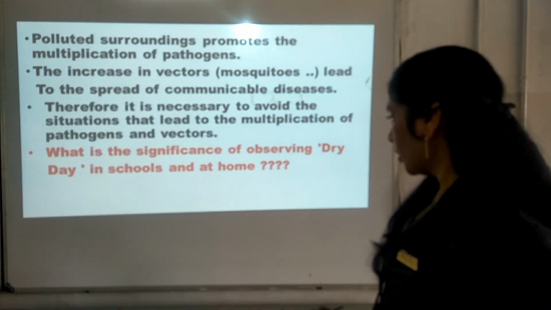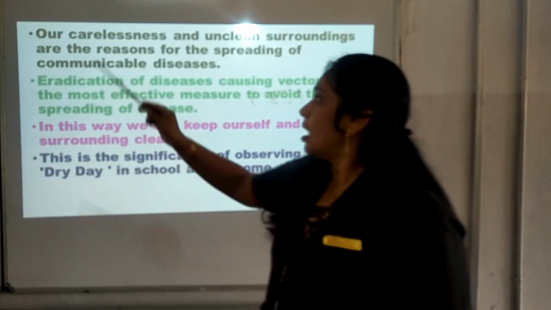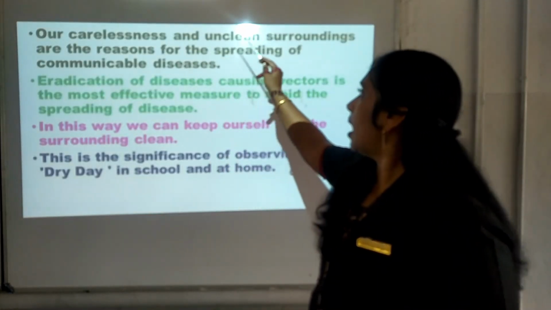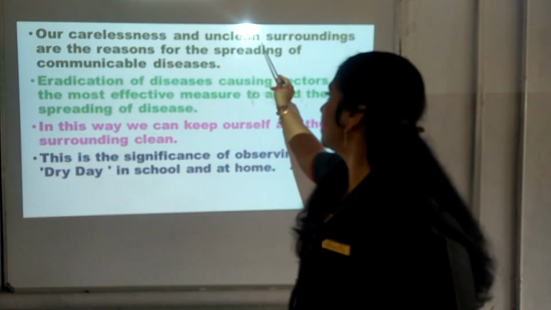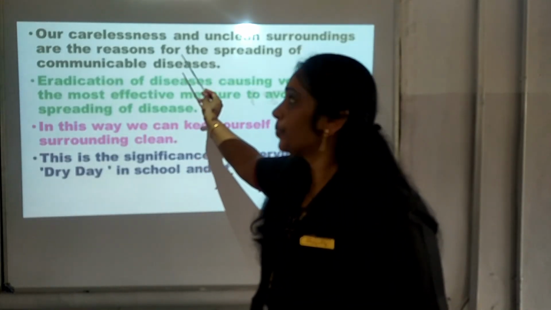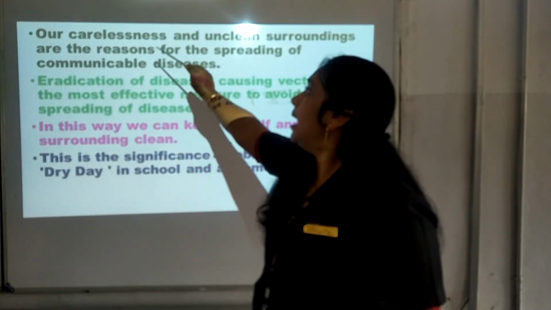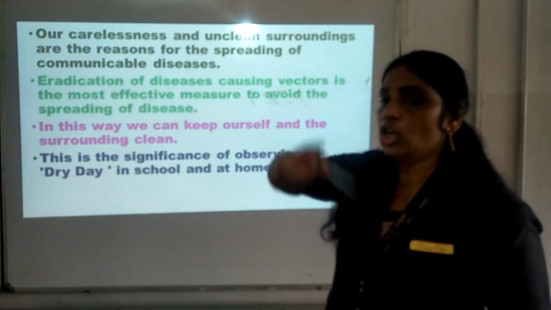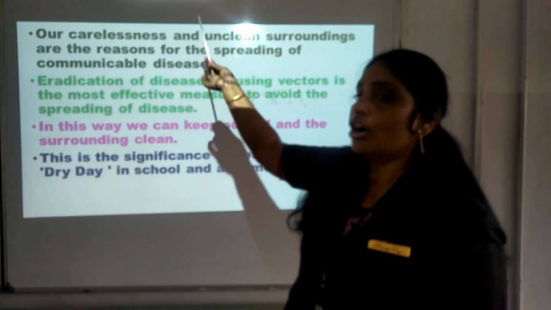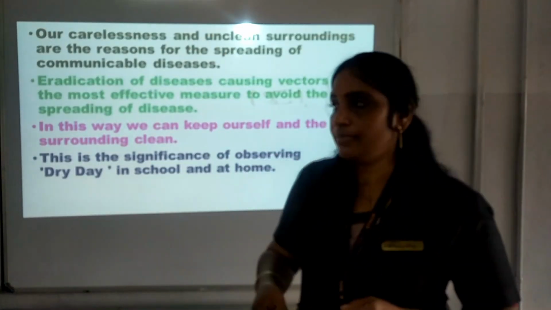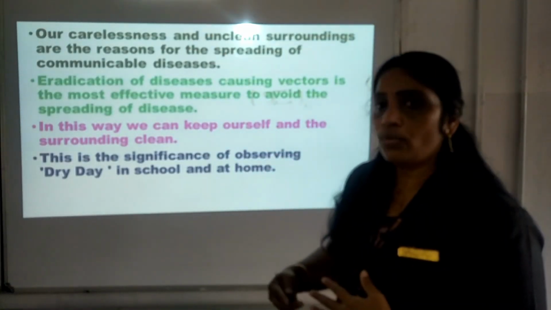We can see it has been said that our carelessness and unclean surroundings are the reasons for the spreading of communicable diseases. We are careless and the surrounding is not clean. Surely what will happen? Spreading of communicable disease will take place. So to stop that, what do we have to do?